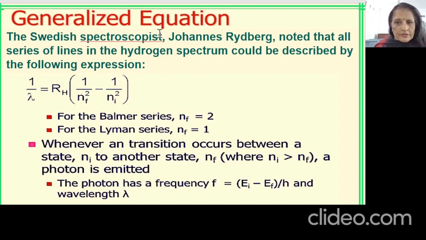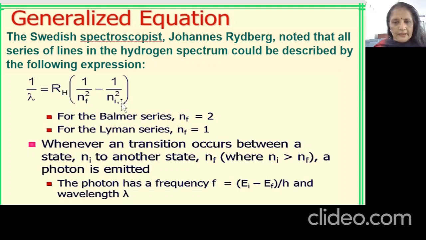Now this generalized equation is the same which, as I have told you, was given by Rydberg. You will see it is the same as Balmer's. If you put the value of nf equal to 2, then it becomes the Balmer equation, right? So 1 by lambda is equal to RH (1 upon nf square minus 1 upon ni square). This is the Rydberg's formula, or a generalized Balmer formula. For the Balmer series, nf will be 2, for Lyman this will become 1. Whenever a transition occurs from a state ni to another state nf, ni will always be greater than nf because the electron is coming to the lower state.